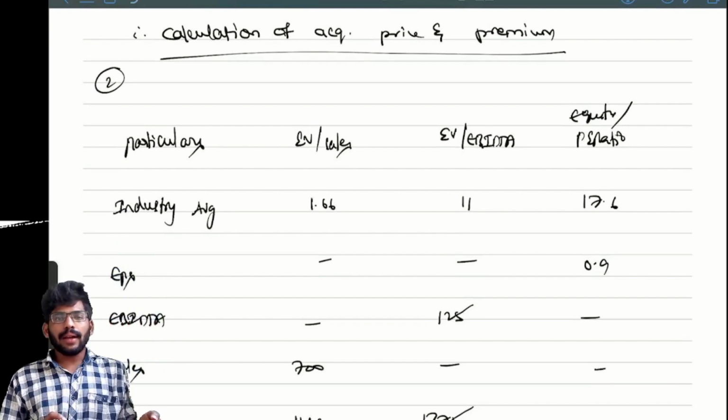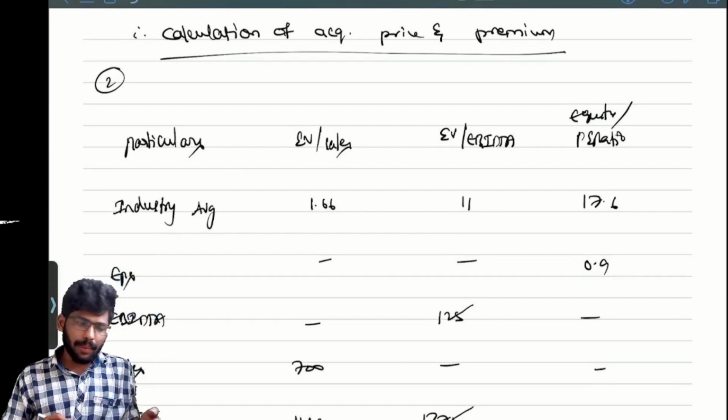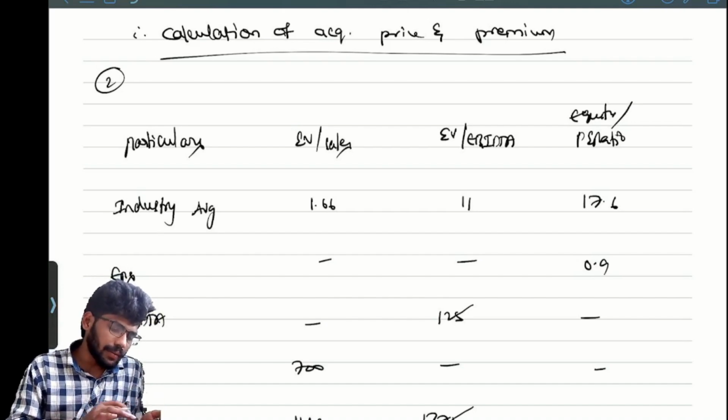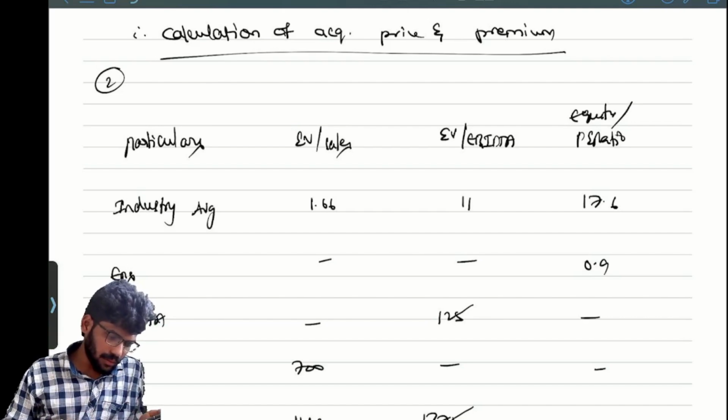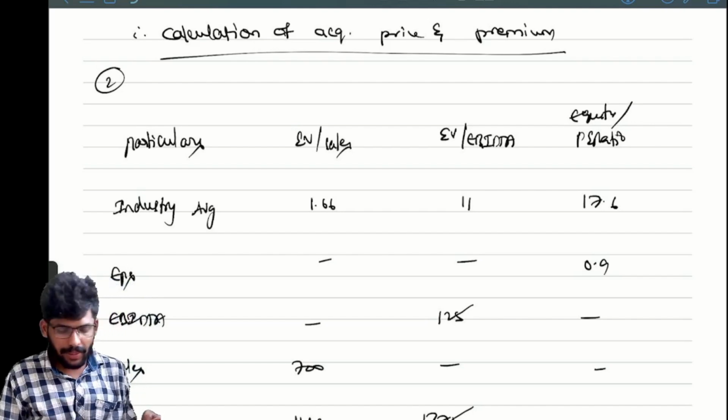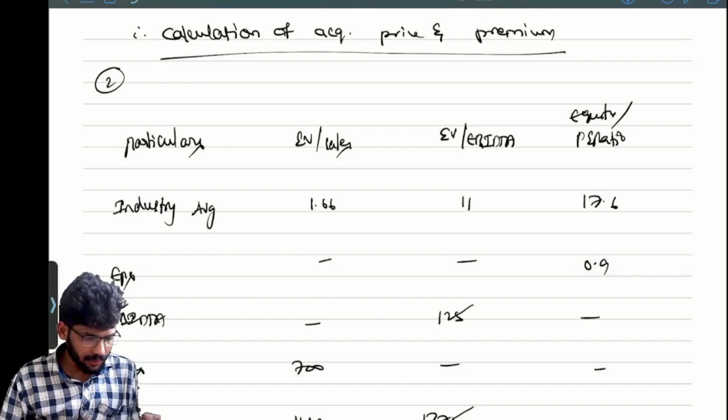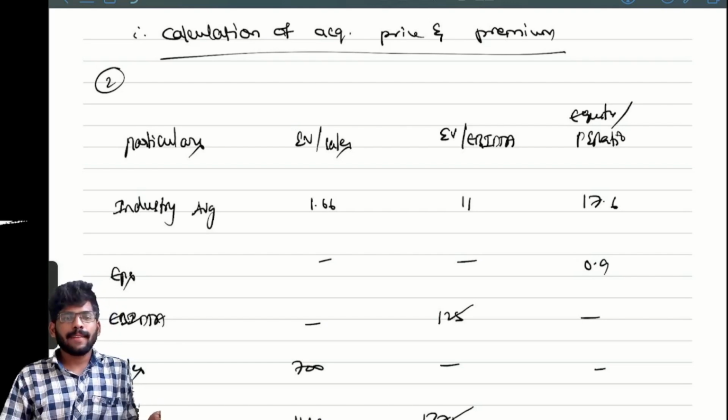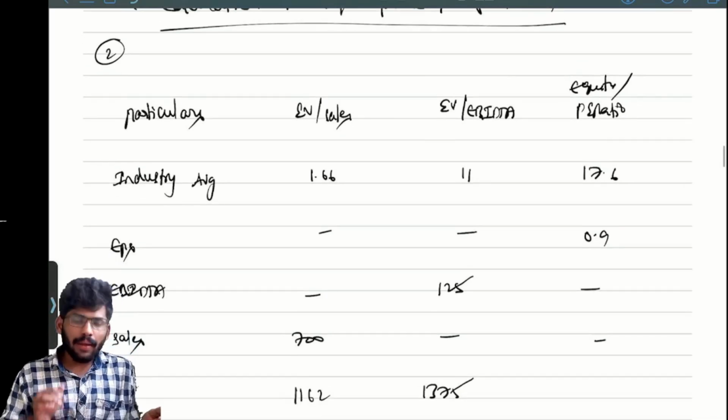Come to question number 2. So please take the heading. The heading is calculation of acquisition price and acquisition premium. Everyone, please take the heading.